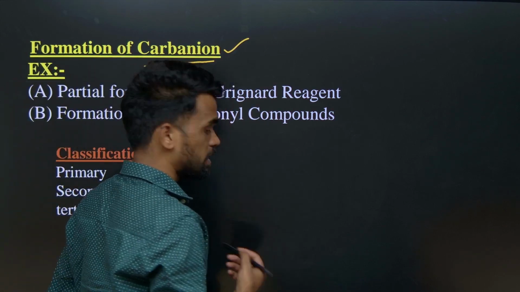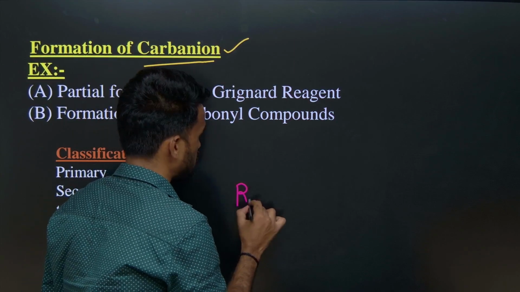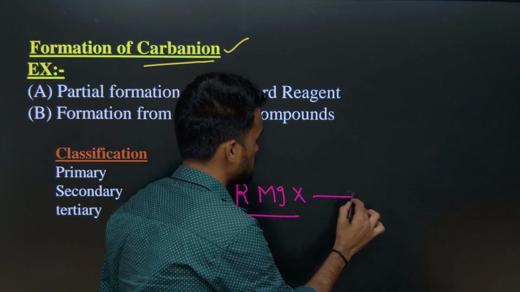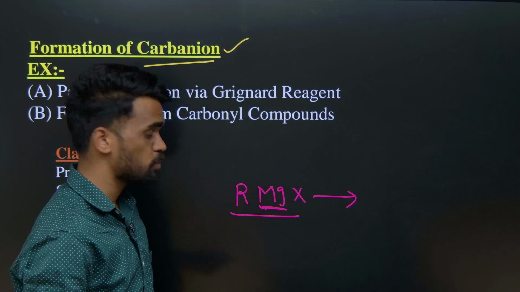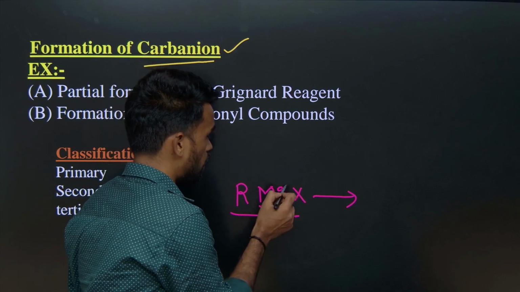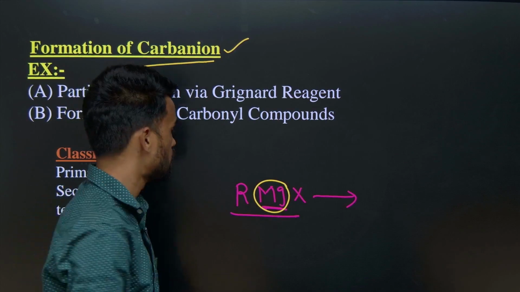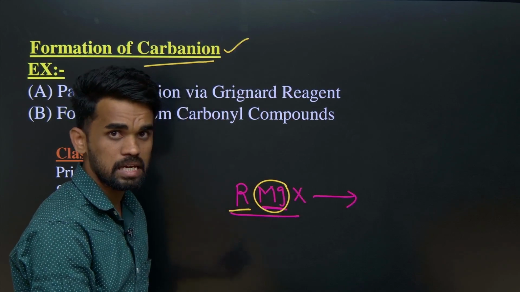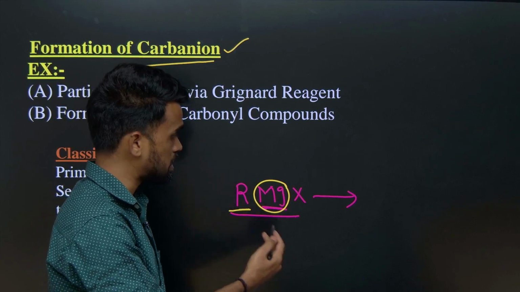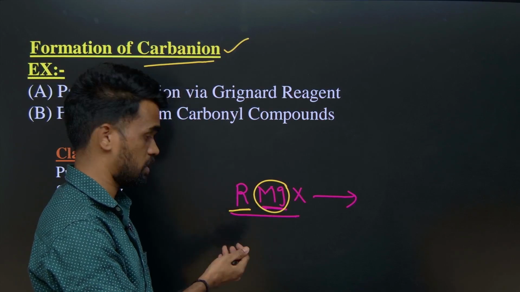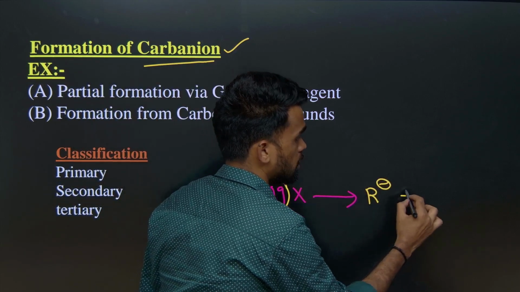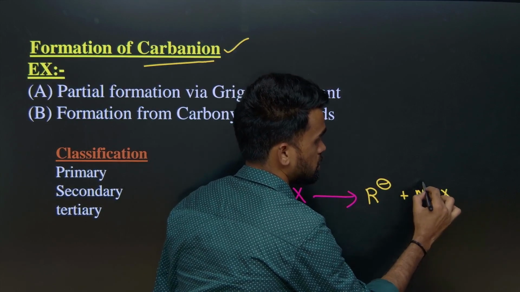See, there is something called Grignard reagent. As of now you just remember this, RMgX is called Grignard reagent. Now from this RMgX, we know magnesium belongs to the second group, which is a metal. Highly reactive metal, therefore it has more electropositive nature, and we know the R group means alkyl group, which is carbon, a non-metal. This is metal, this is non-metal. Now we know metals are electropositive and non-metals are electronegative comparatively. Therefore the R group is going to get a negative charge,